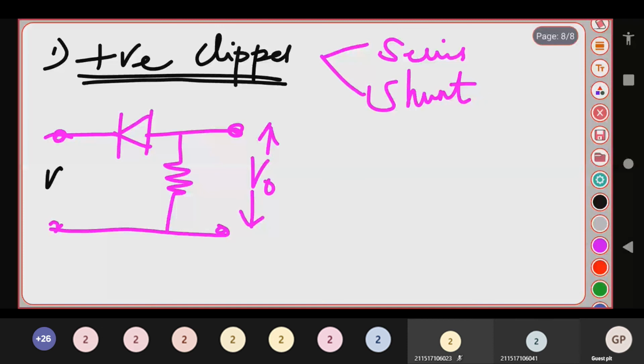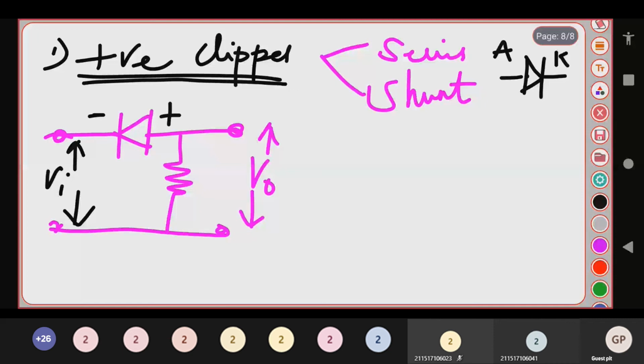Okay, so listen carefully. This is your positive clipper. Why is it called a positive clipper? Just understand. This is the negative terminal of a diode and this is the positive terminal of a diode. This is your diode symbol. Before getting into this, let me first tell you the functionality of the diode. On this diode, the left end is called the anode and the rightmost end is called the cathode, with the positive and negative terminals.